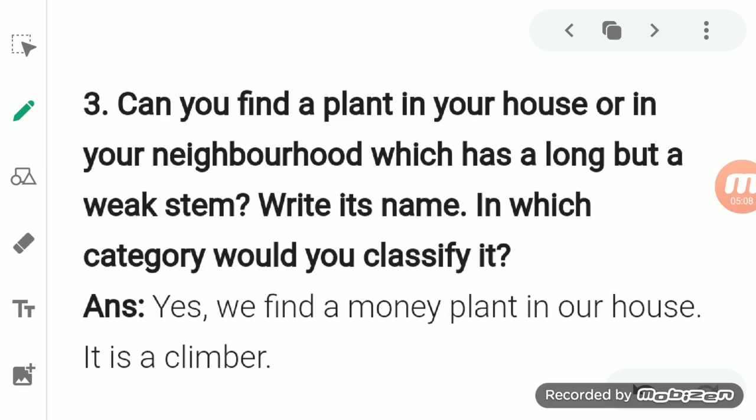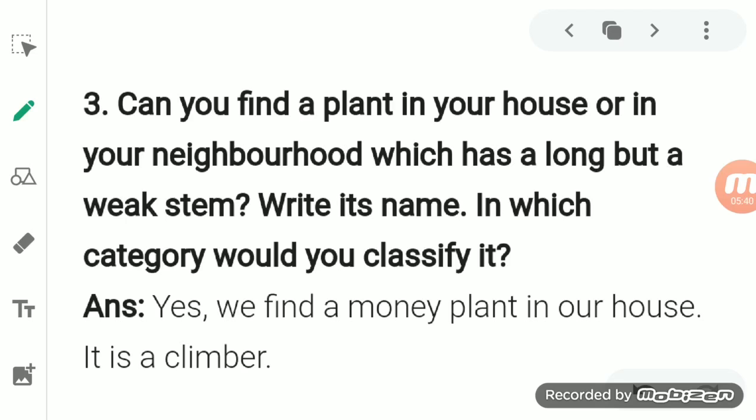The next one is, can you find a plant in your house or in your neighborhood which has a long but weak stem? Write its name. In which category would you classify it? So here it is asked whether we have seen such a plant in our house or in our neighborhood which has a long stem but the stem is very weak. Okay, so it is that plant which has a long but weak stem.